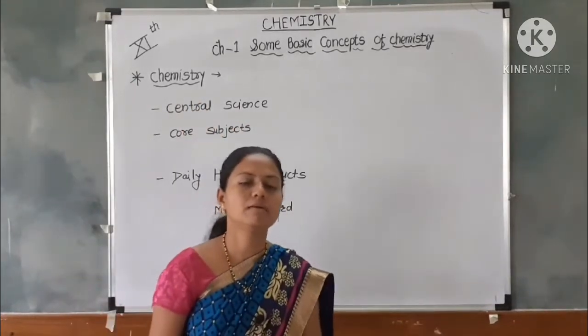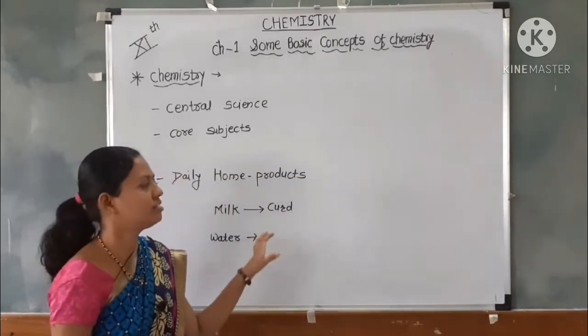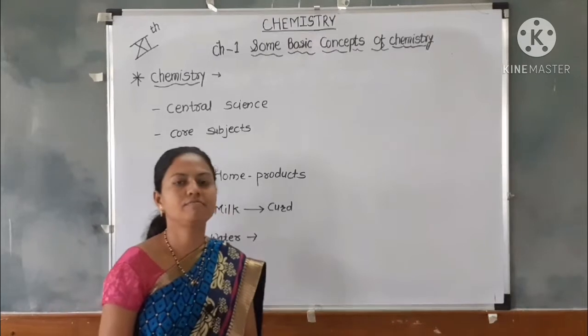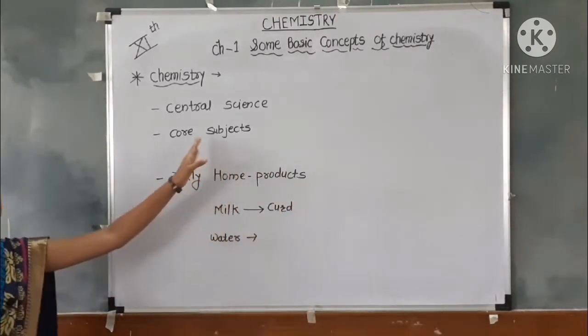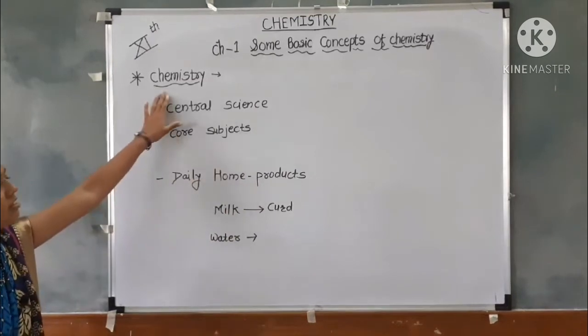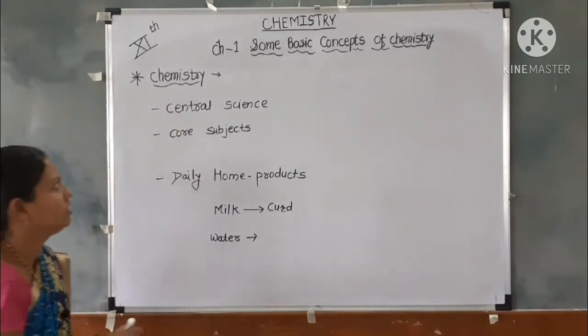Or chemistry can also be defined as the branch of science in which there is a study of physical and chemical properties and their changes.